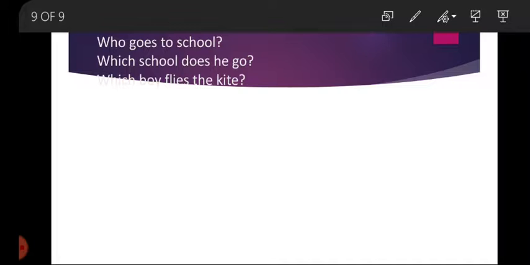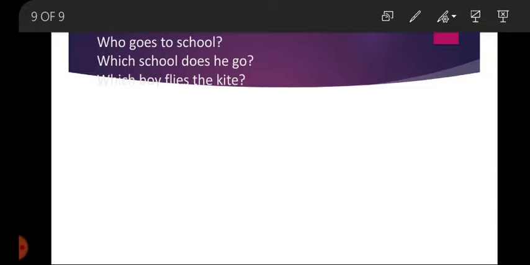Now we have a sentence, which school does he go? Which is used in this sentence, कौन सा. Students, which is a WH word. We are to use a subject or object with which, means when which is used, we will use a subject or object. Sometimes there is a word that is not working as an object, but we are to use it.